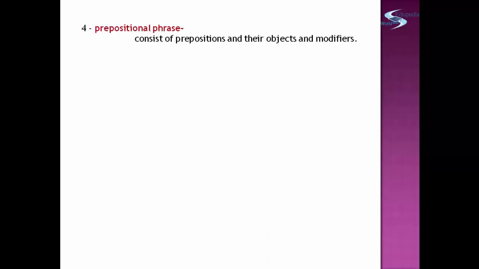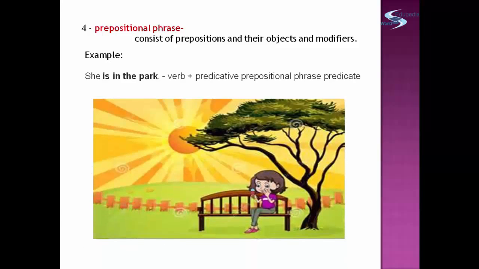The fourth kind of object is prepositional phrase. This consists of prepositions, objects, and modifiers. Example, she is in the park. Is the linking verb. In the park is prepositional phrase. Another element that would be included in the predicate is a predicative.